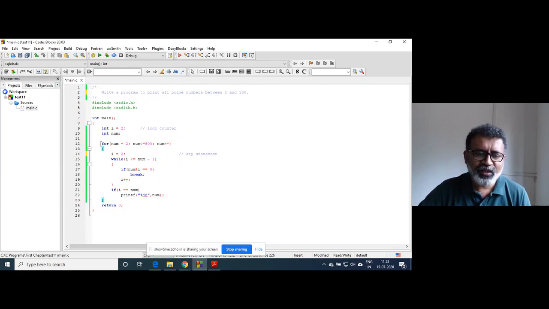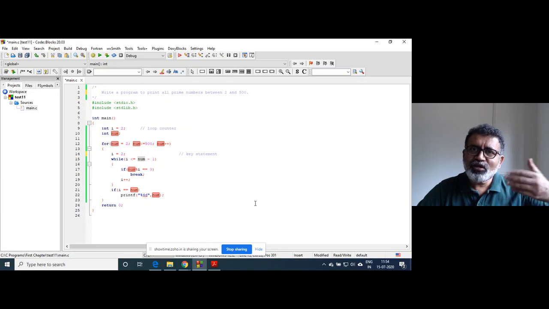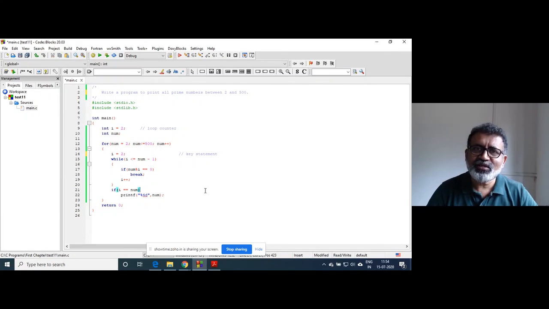Earlier, this was not there, and this code was there. At that time, num was whatever the user was entering yesterday. The user used to enter a particular number, 27, so num had 27. Next time the user enters 50, so num had the value 50.